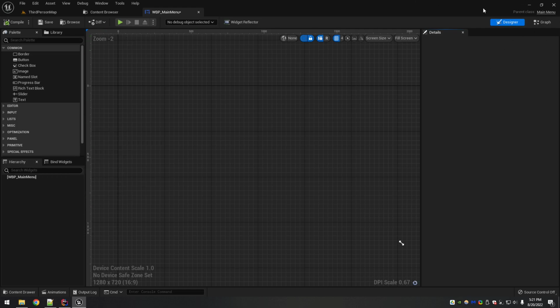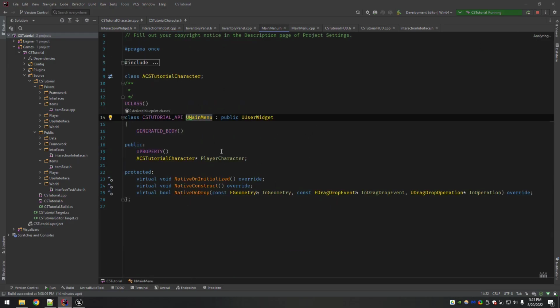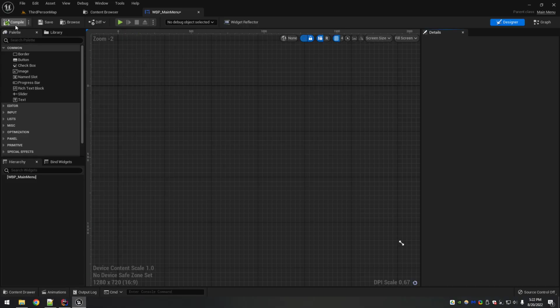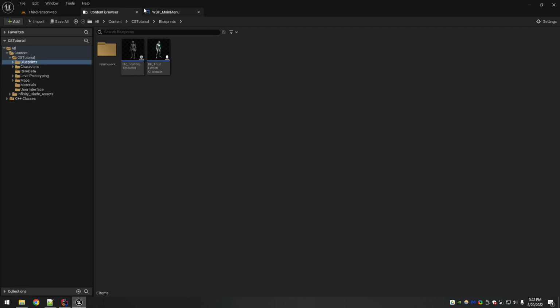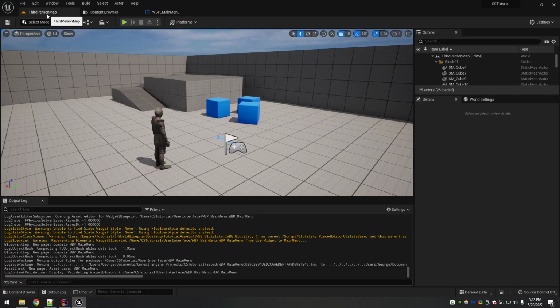And now, assuming you have your IDE set up correctly, you just click this and it'll open it up right there in your IDE for you. So now I'm going to compile, save, everything looks good there. What else do we need?